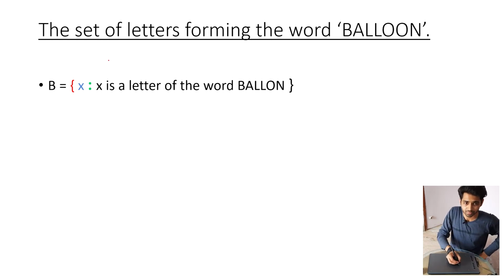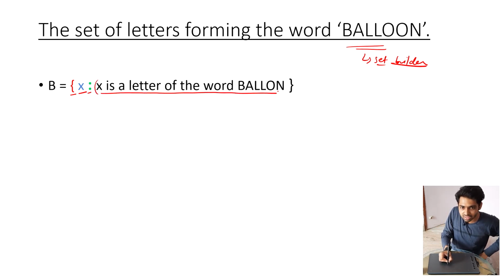Similarly, third, the set of all letters forming the word balloon, but in set builder form. Again, the set of all elements x such that, this is the only portion that will tell you what it is, that x is a letter of the word balloon. So B, A, L, O, N, and my bad, it should be double O here.